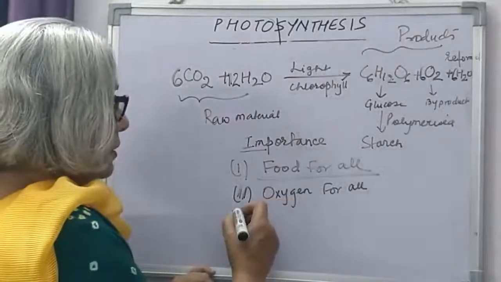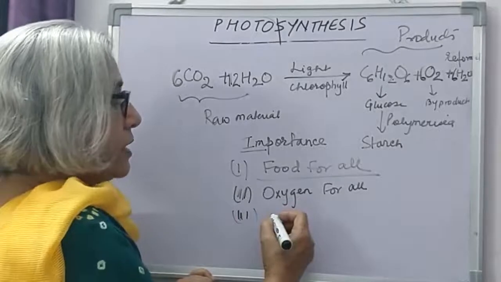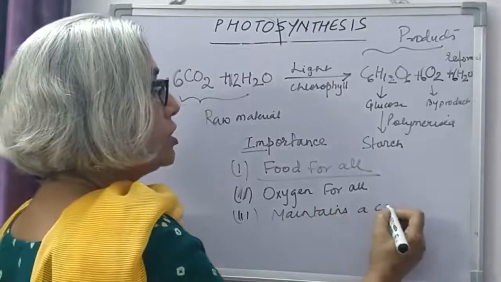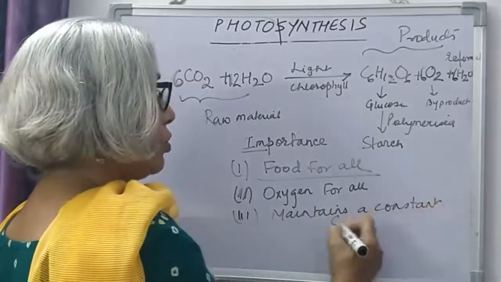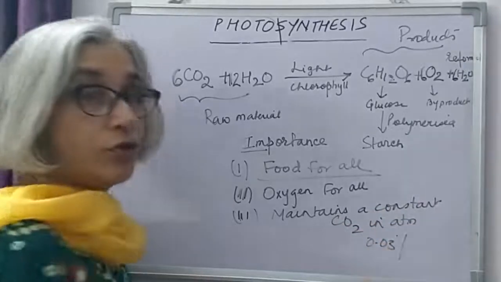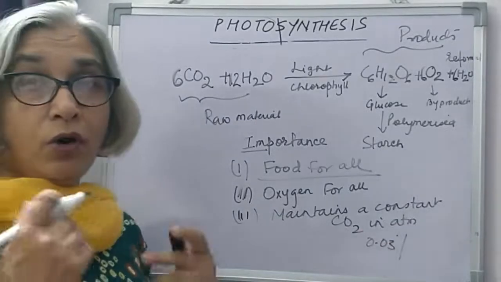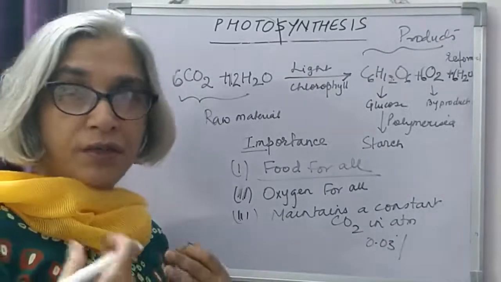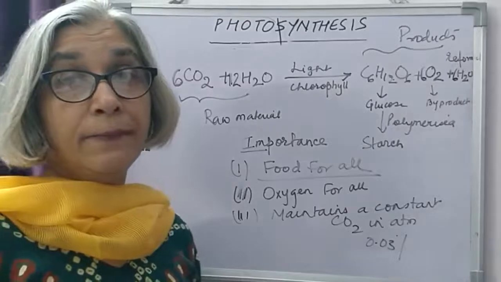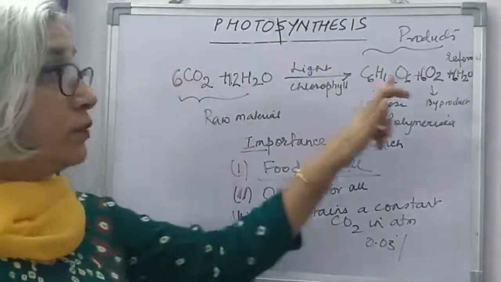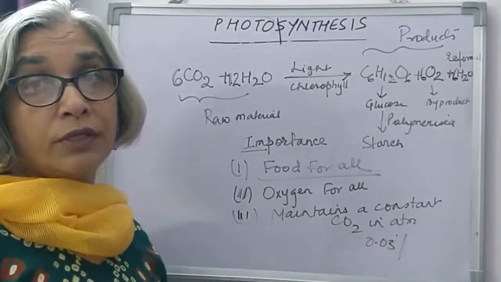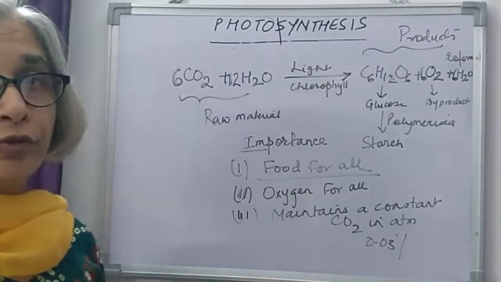We know the atmosphere contains 0.03% of carbon dioxide, and all animals, factories, brick kilns, they produce carbon dioxide, and this carbon dioxide is picked up by the plants, and that is converted into food. So the air contains a constant amount of carbon dioxide because of the process of photosynthesis.